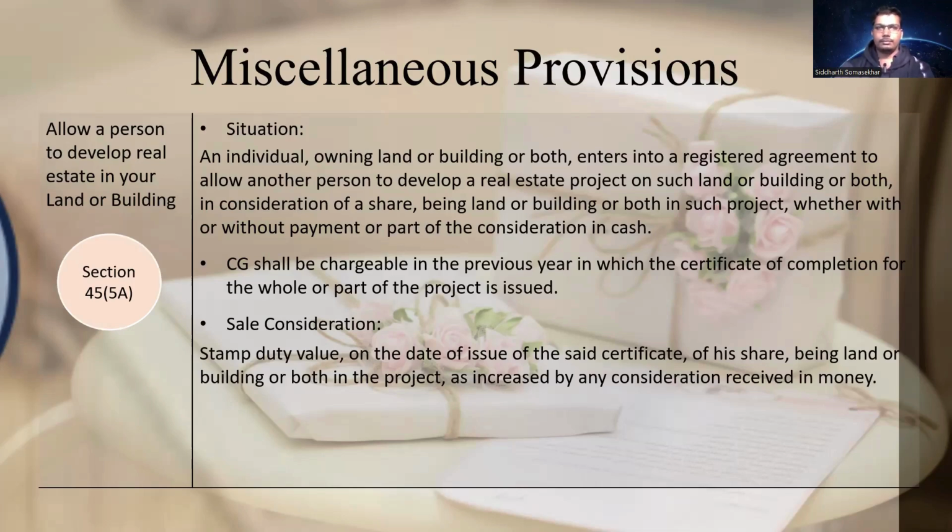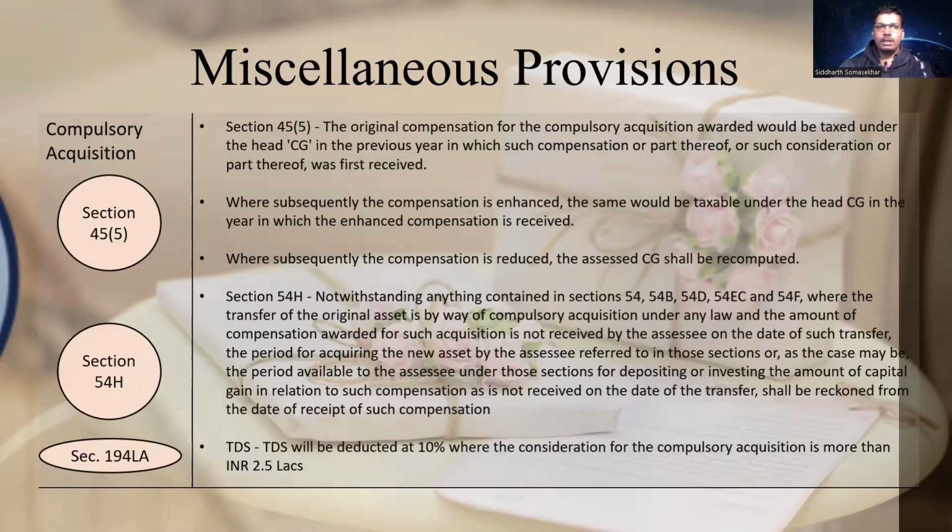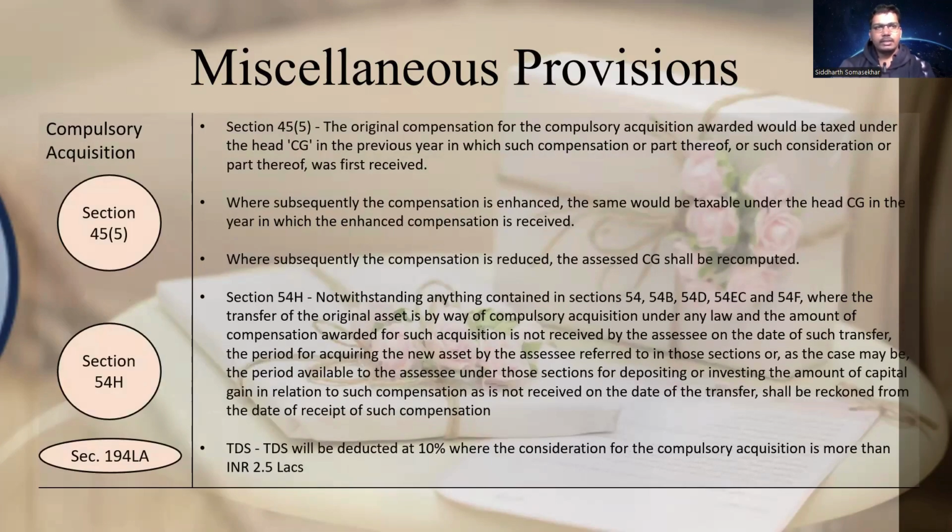And the last miscellaneous provision topic that we are going to discuss is compulsory acquisition. Again, compulsory acquisition is where you have a house property, and let's say the government comes to you and says we have to compulsorily acquire the house property for various reasons, such as wanting to make a road, track, bridge. In that case, obviously they will give you a compensation, which will be considered as the sale consideration, and you'll compute the capital gain and pay the tax.